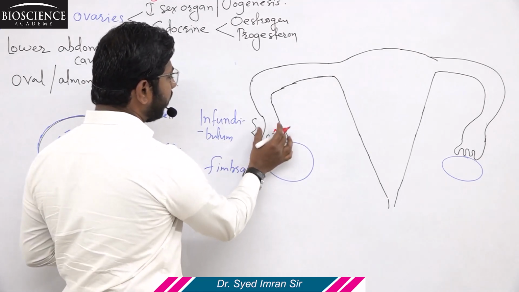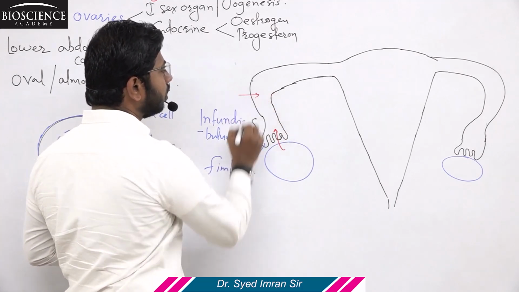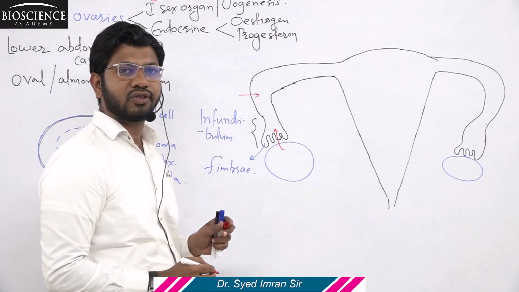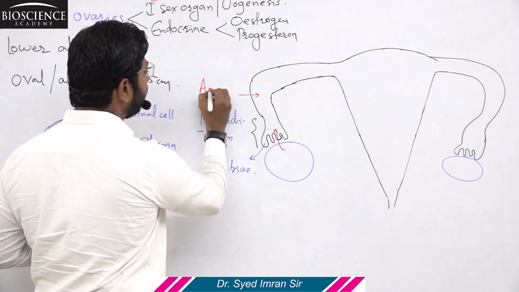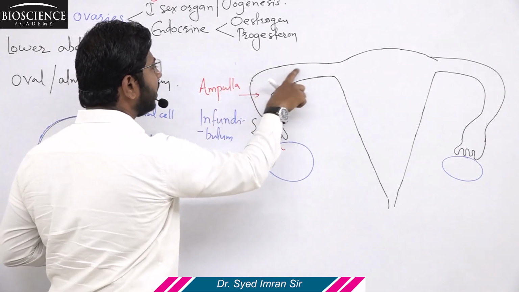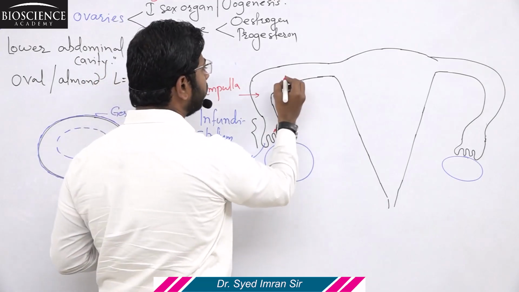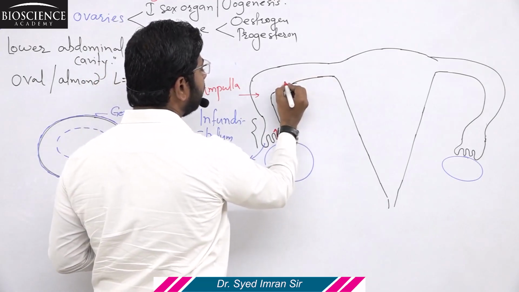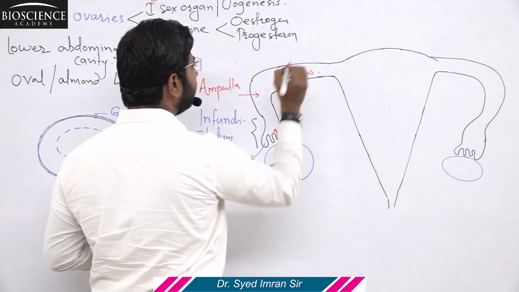Now, after the infundibulum, the tube forms a large, swollen or broad structure. This broad structure of the fallopian tube is called the ampulla, and the ampulla continues as a narrow and long tube up to the uterus. This long narrow tube is known as the isthmus.